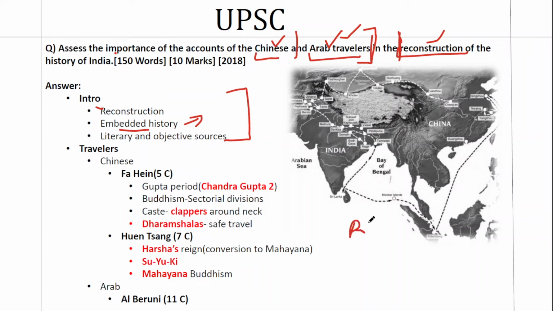For example, political view. So everything should be connected with reconstruction. The heading can be how travelers helped in the reconstruction of Indian history, and then you can give dimensions like political reconstruction, social reconstruction, economic reconstruction. These are all dimensions of history. So you can take an example from one traveler and put it in a political angle, and you can say that this traveler or this kind of works helped in the political reconstruction of history. Just like that, you can structure that.